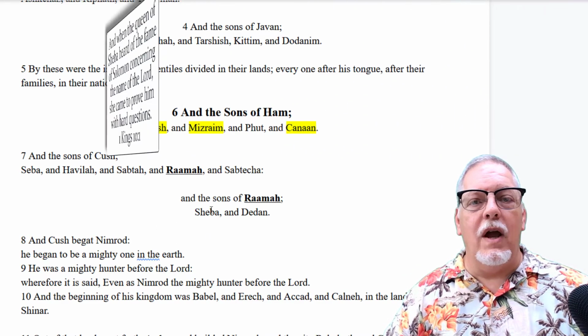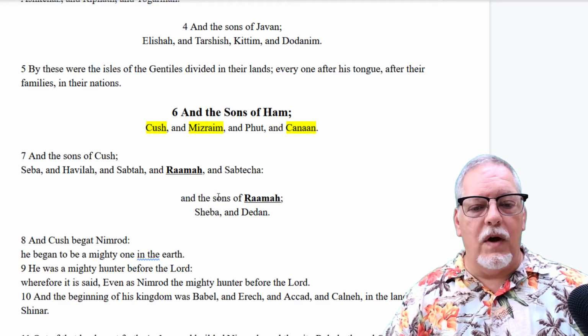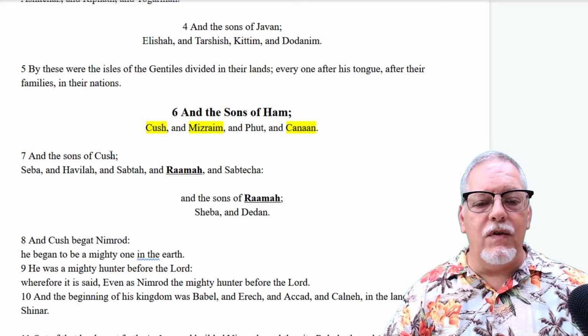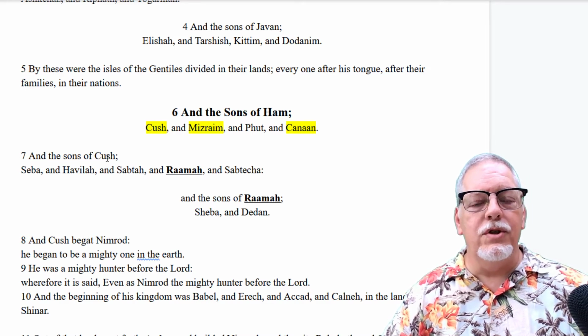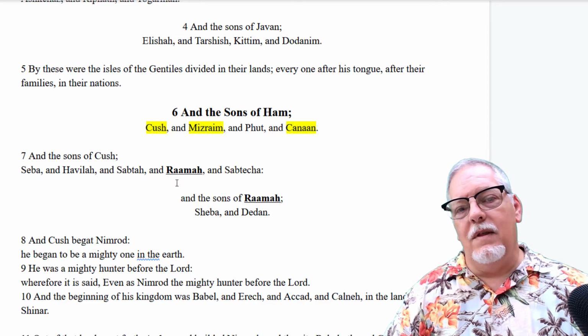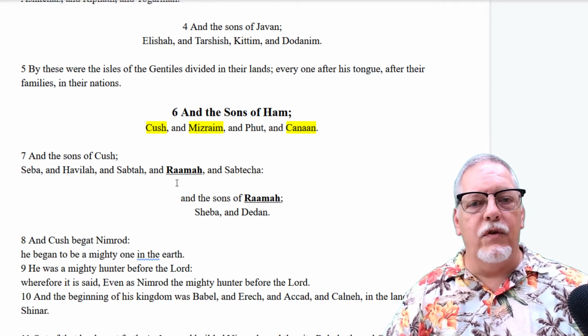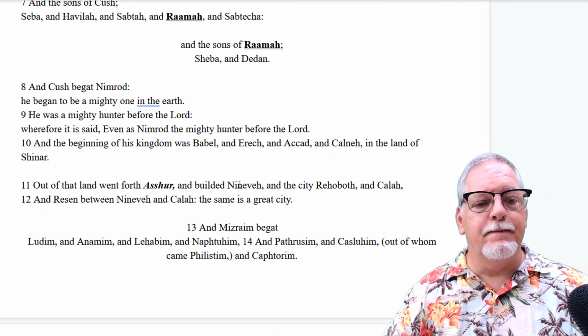So this is another African nation that is fathered by this boy who's the son of Cush. So the sons of Ham, through Cush and Mizraim, populate the south. They go to North Africa, Central Africa, and further south, and also in the land of Canaan. We're going to see that here with the boy Canaan in just a moment.